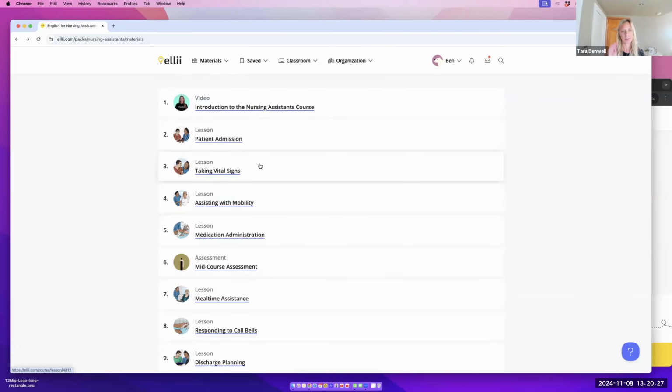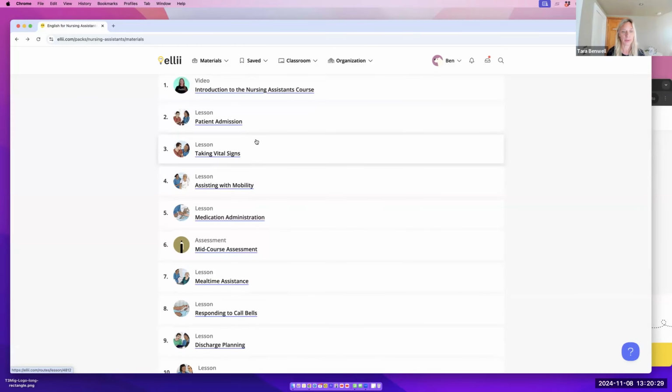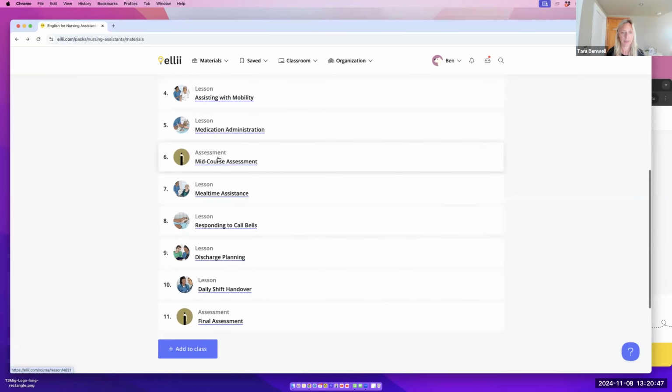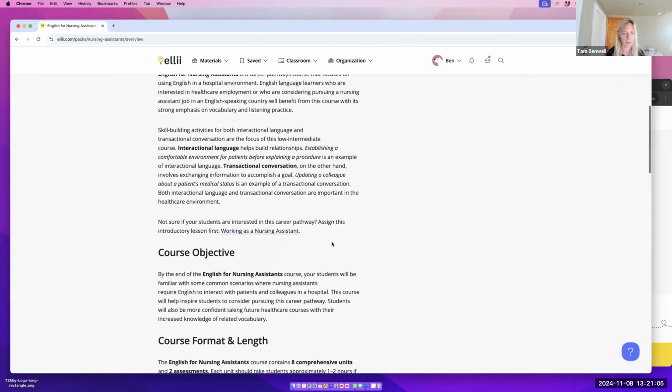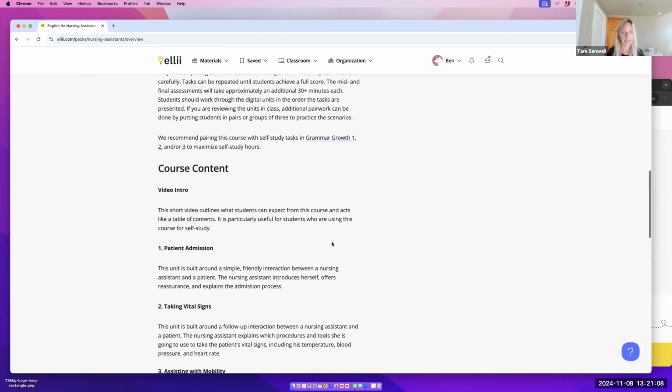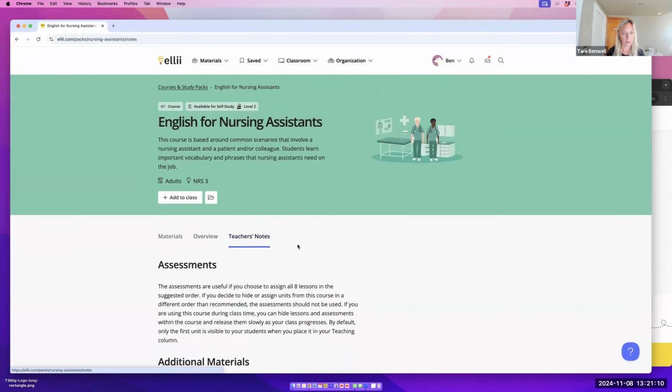These courses all follow the same pattern. There are about 8 lessons within each course, and they all are based around a dialogue. So patient admission, taking vital signs, assisting with mobility, and you go into each one and it's going to be focused on the dialogue. There are 8 lessons, and in the middle you'll see a mid-course assessment, and at the end there's going to be a final assessment. This will give you a little bit of an idea of what's in the lesson, the course objective, how long it might take to go through it, and a little blurb about each unit.